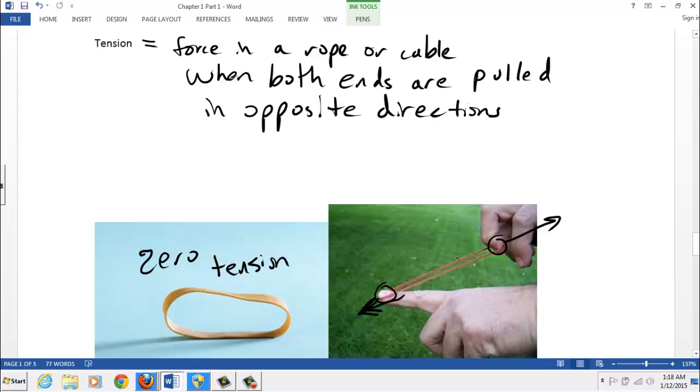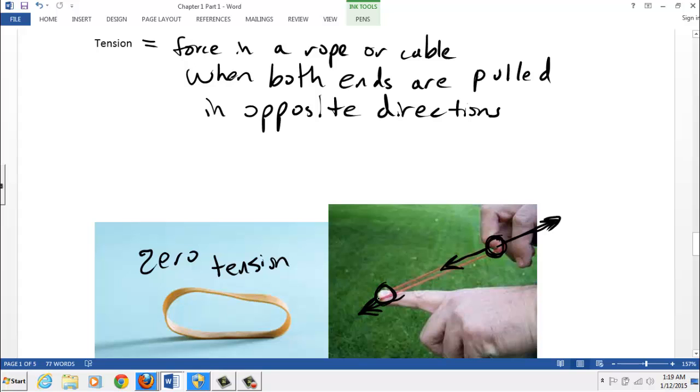And the idea is the rubber band and the fingers are not moving. So the equilibrium rule says these objects, the rubber band and the fingers, are not changing their velocity. So in fact, all the forces must be canceling out. So this finger here is being pulled back this way. Why doesn't it keep on going backwards? Well, the rubber band is creating a tension opposite that and pulling the finger forward in this direction so that the finger's at rest.